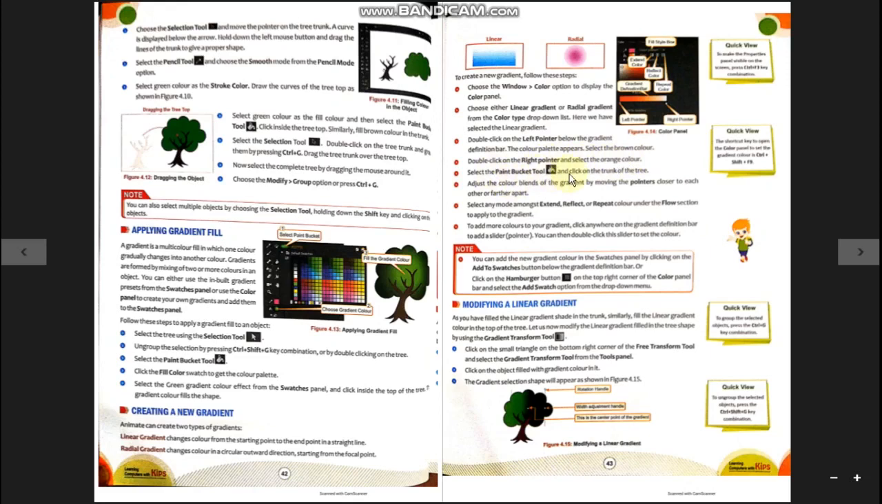Now select the paint bucket tool and click on the trunk of the tree. Adjust the color blends of the gradient by moving the pointers closer to each other or farther apart. Select any mode among extend, reflect or repeat color under the flow section to apply to the gradients. To add more colors to your gradient, click anywhere on the gradient definition bar to add a slider pointer. You can then double click this slider to set the color.